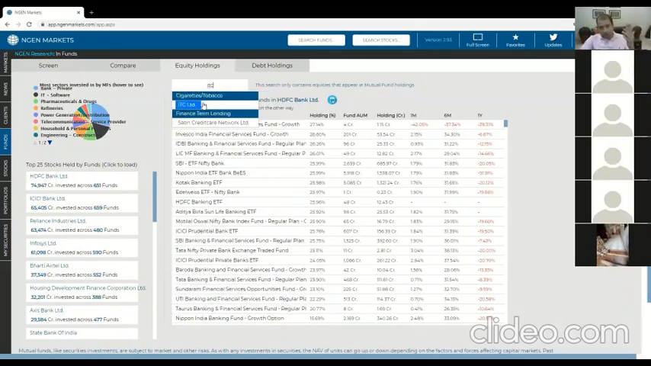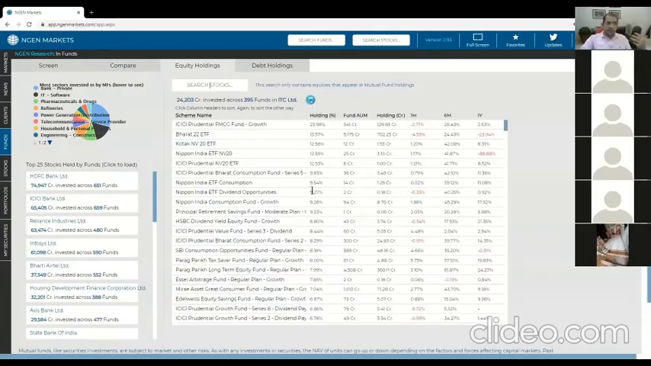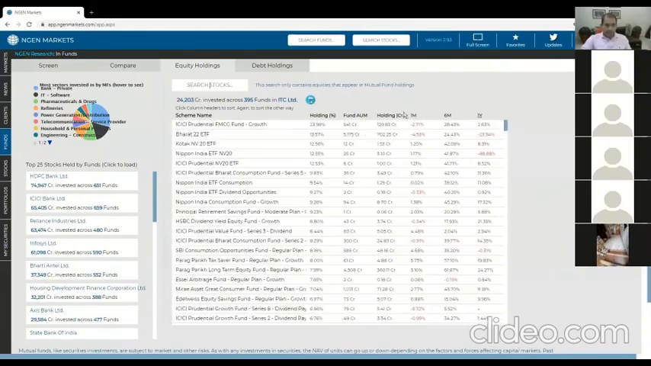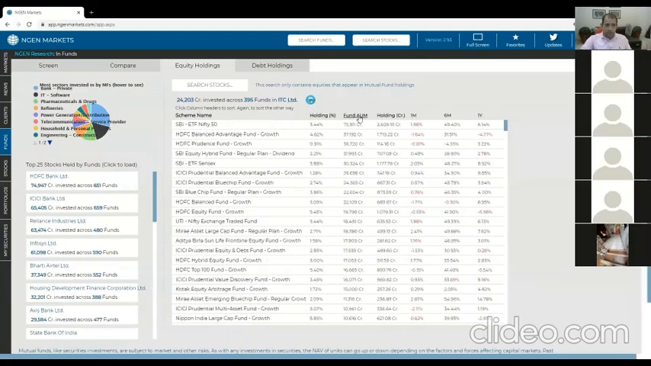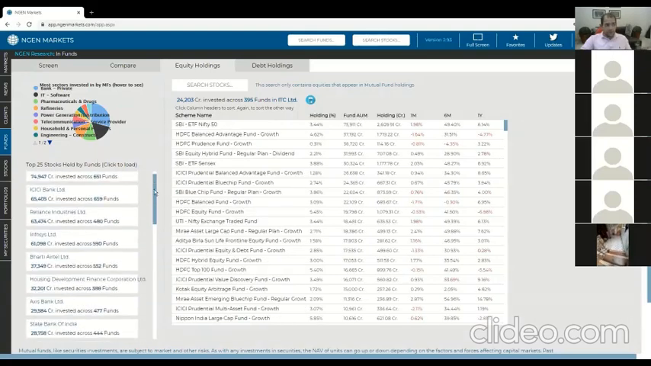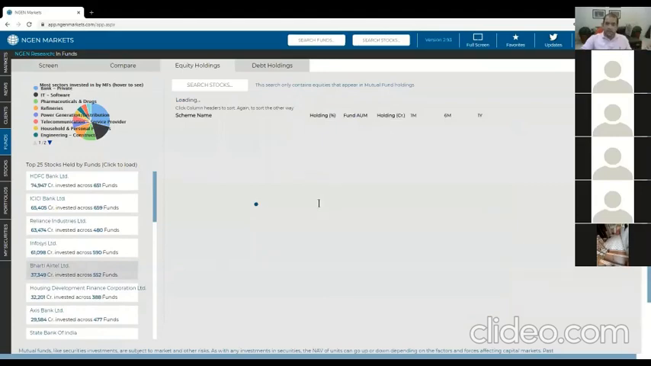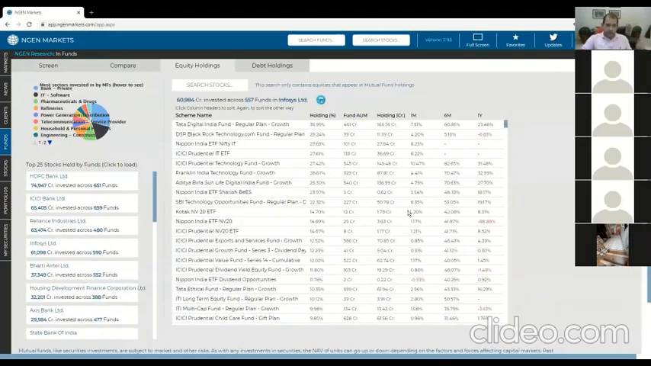And so, for example, I go ITC and I click on it, I will find a big list of all mutual funds that are holding ITC. Very easy to retrieve and download in Excel. Obviously, you can sort using any of these. And on the left-hand side, you also see a quick view of the top 25 stocks that are currently held by mutual funds right now. And again, if you want a further detail, you can just click on it, and then the list will load for you on the right-hand side.